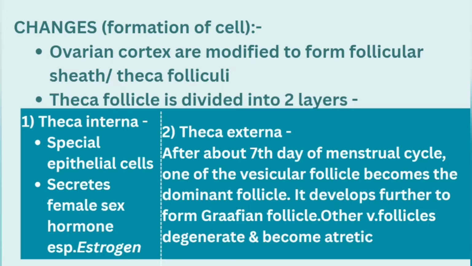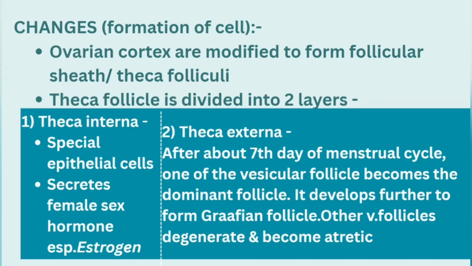So it is very important to note that theca interna is special epithelial cells that secrete female sex hormones, especially estrogen, into the antrum. The hormone which is secreted by the theca interna, that is estrogen, is released into the antrum. And the next layer is the outer layer, theca externa.